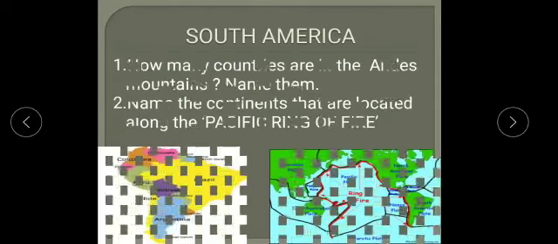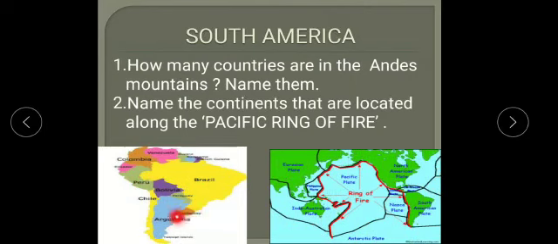So children, see these two images and find out the answers to these questions. How many countries are in the Andes Mountains? Name them. Name the continents that are located along the Pacific Ring of Fire. We will discuss the answers in the interactive class.